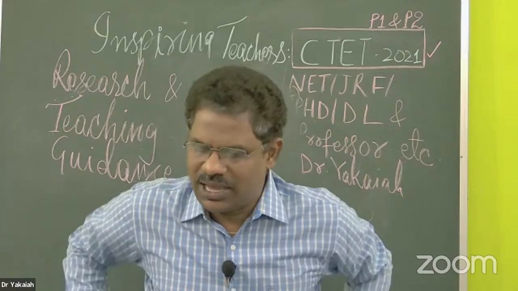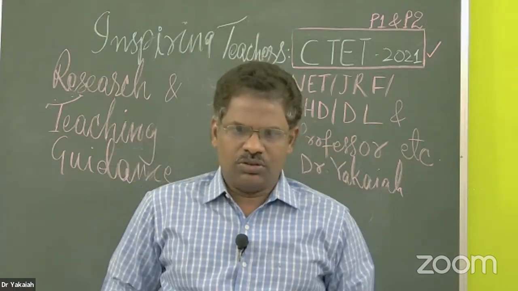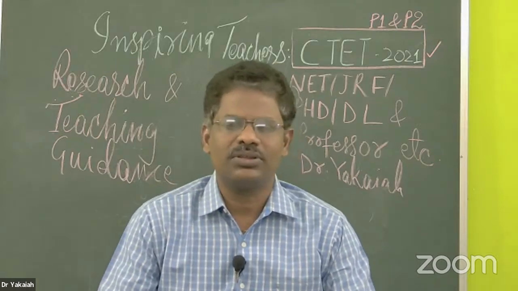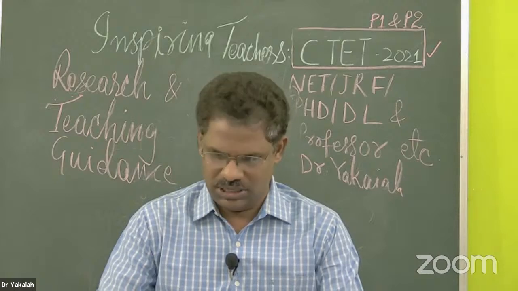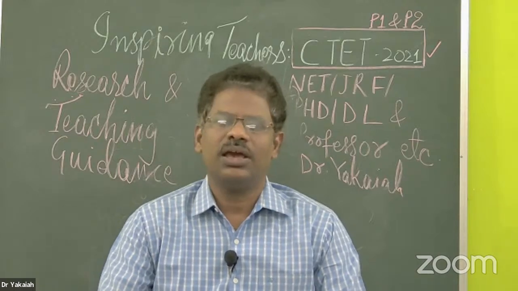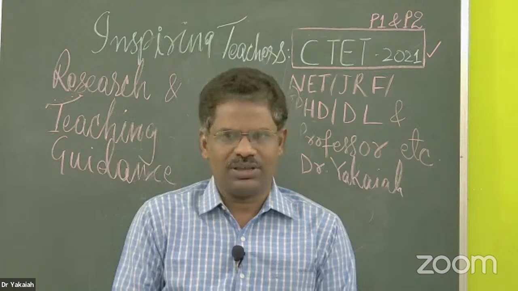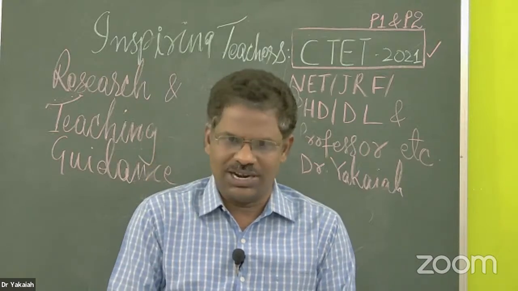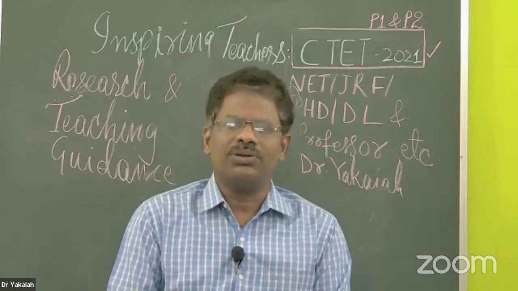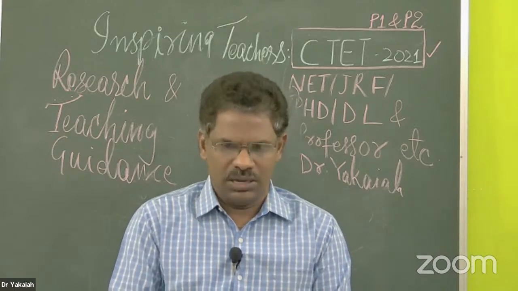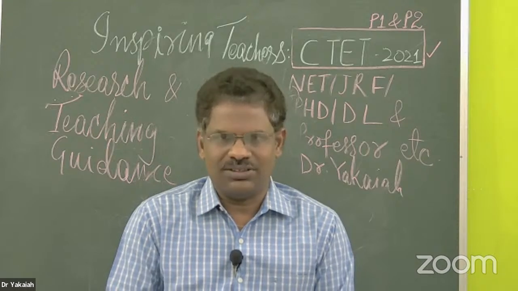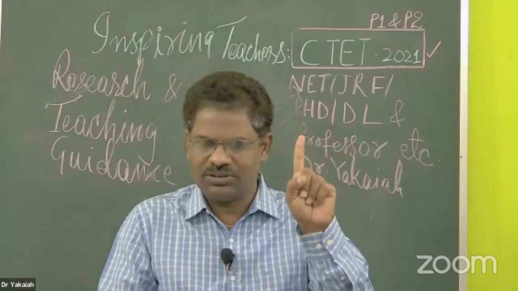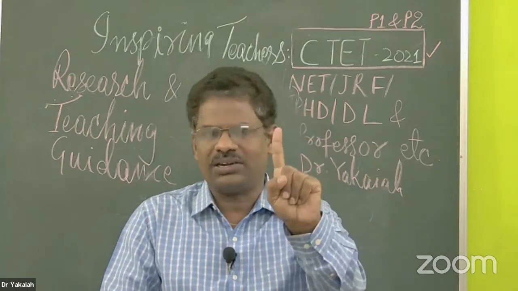As I have announced, the topic for today is the theories of intelligence and the types of intelligence. So where do we begin? To name the theories of intelligence, as you may have studied as part of your B.Ed or in your previous preparations for any teacher eligibility or recruitment test, it basically begins with the oldest theory, known as the unifactor theory.